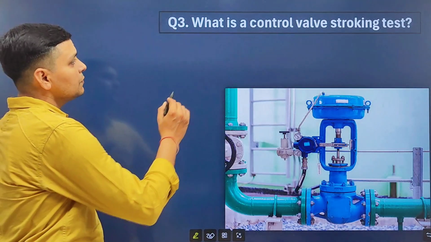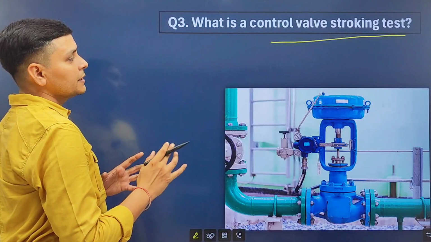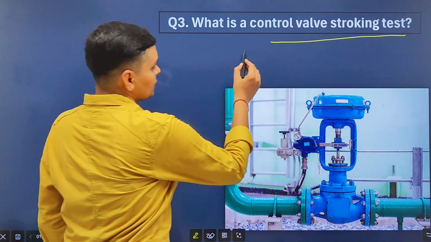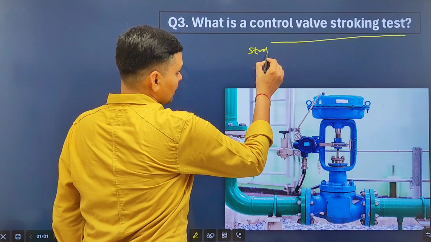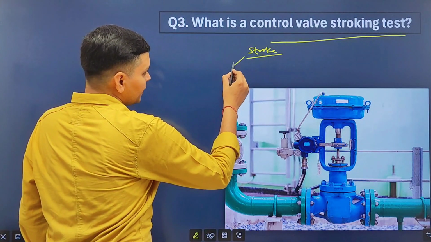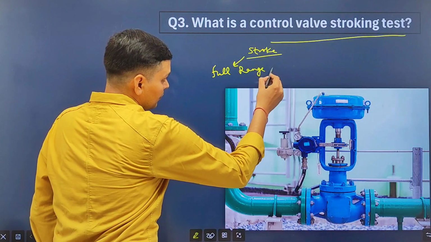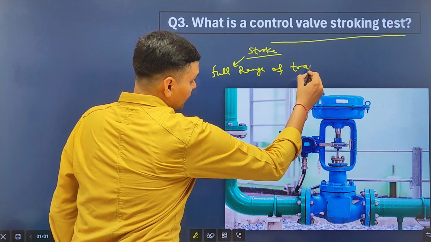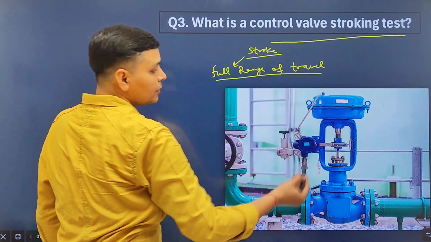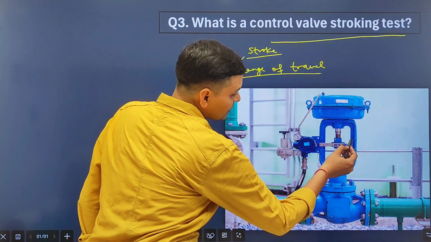Now the next question is, what is control valve stroking test? To understand the stroking test, we need to understand what is stroke. Look friends, stroke means the full range of travel. And we all know that control valve travels from 0% to 100%.